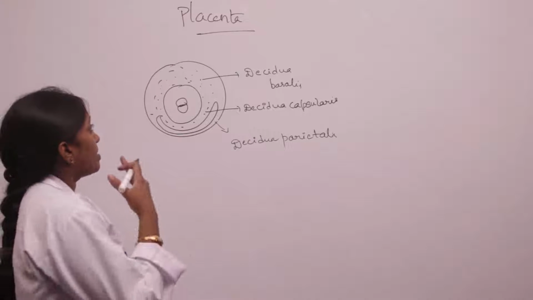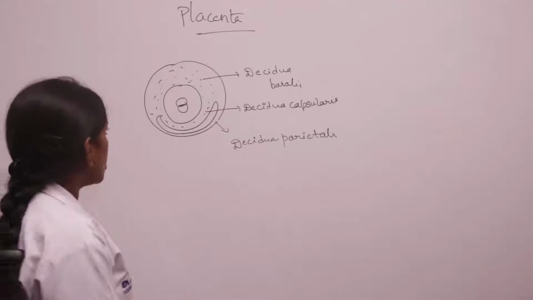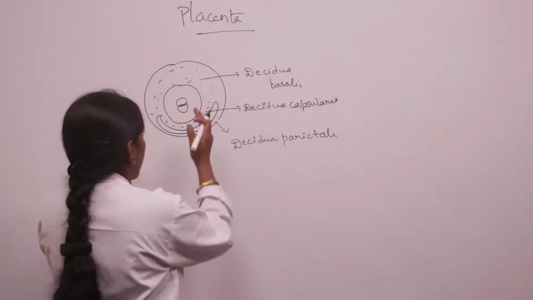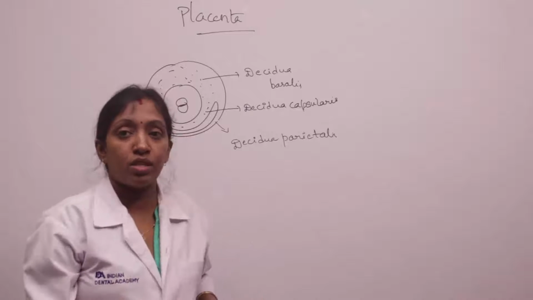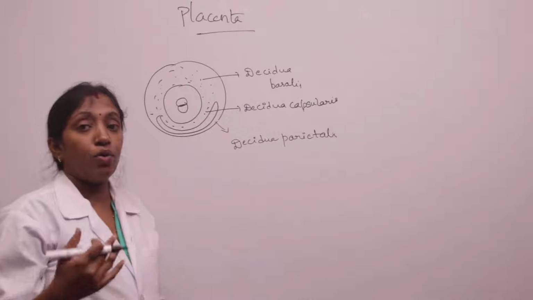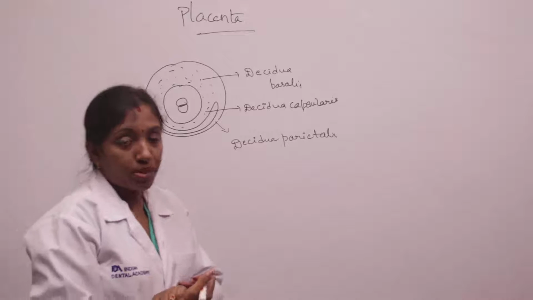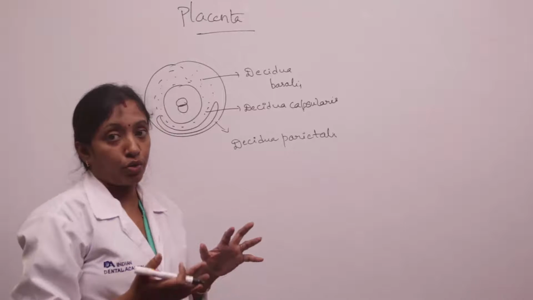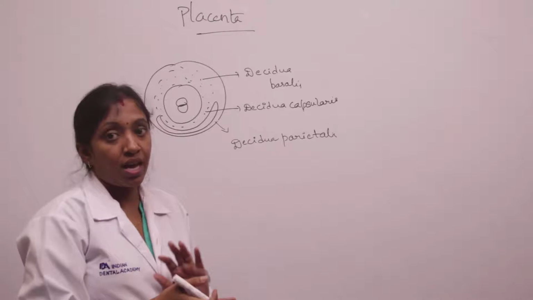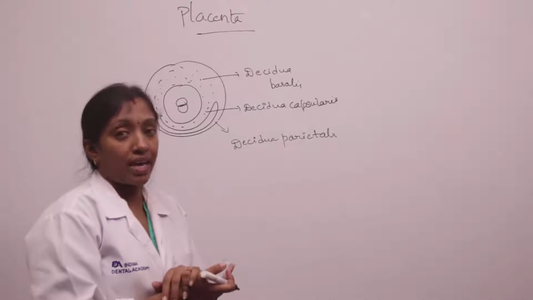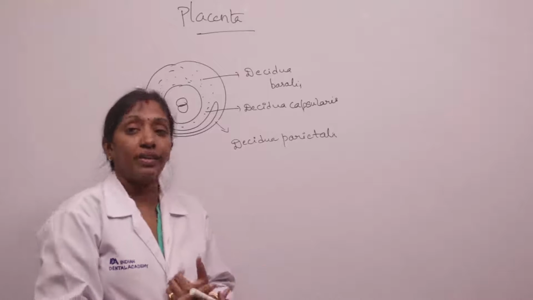So today we are discussing the placenta. We know how the blastocyst is formed. The zygote undergoes repeated division and forms a group of cells called the morula, and this morula is divided into an inner cell mass and an outer cell mass. The inner cell mass we call the embryoblast and the outer cell mass we call the trophoblast.